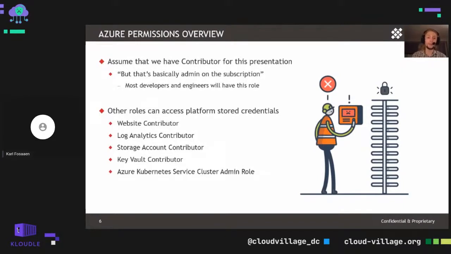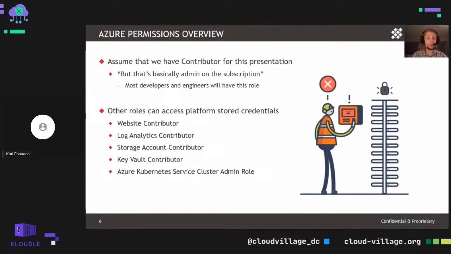Now, some folks are going to say, oh, that's basically admin and you can do everything there. Yeah, it's kind of true. I would say it's on par with, say, a local admin on a workstation in a traditional Active Directory environment. You've got some power with the specific environment that you're in, say the subscription, but overall you don't have tenant level management. You're not global admin on the Azure Active Directory tenant. You don't have rights to add or remove users, anything like that. It's really just, I can create a virtual machine or a key vault or anything like that. And that's typically what we're seeing in a lot of subscriptions that we work with.